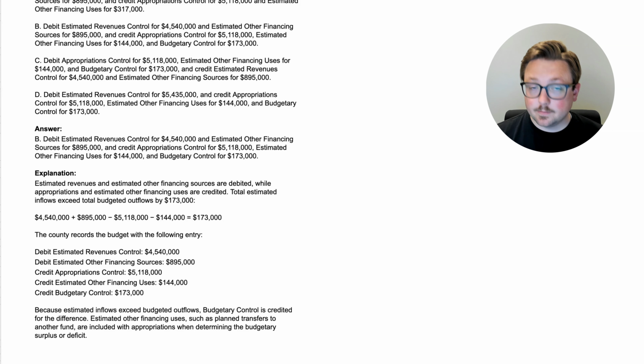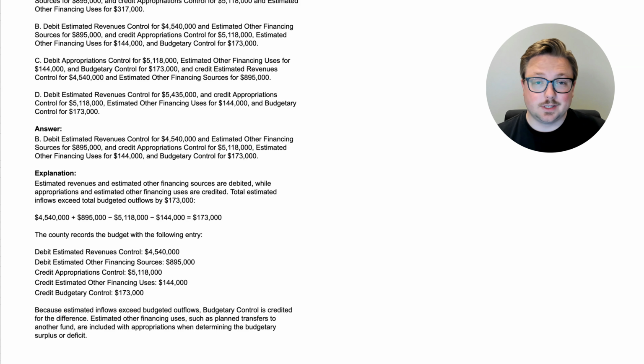Total estimated inflows exceed total budgeted outflows by $173,000, and you can see that by adding together the estimated revenues and estimated other financing sources, and then subtracting the other financing uses and the appropriations. And that gives you $173,000. So that gives us the plug, the budgetary control account.